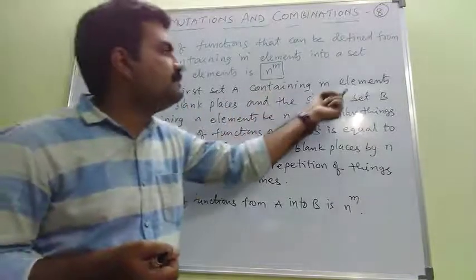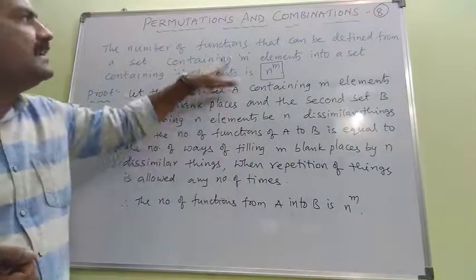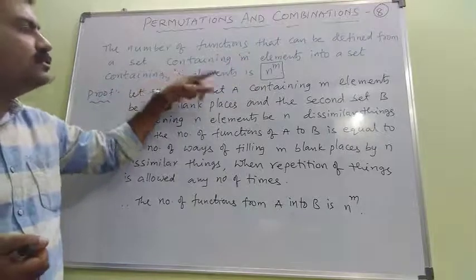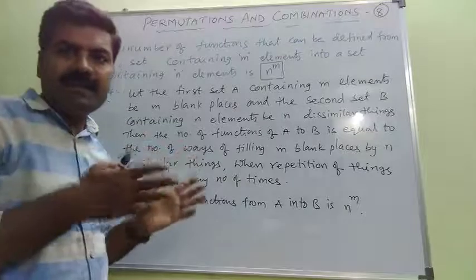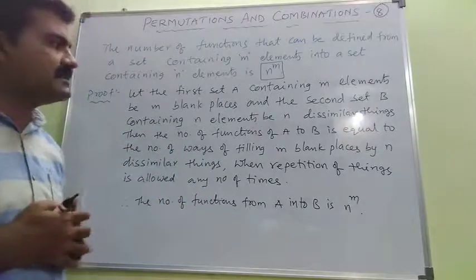And the second set B contains n elements. One set contains m elements and the other set contains n elements, so those two sets you can treat as set A and set B. Set A has m elements and set B has n elements.